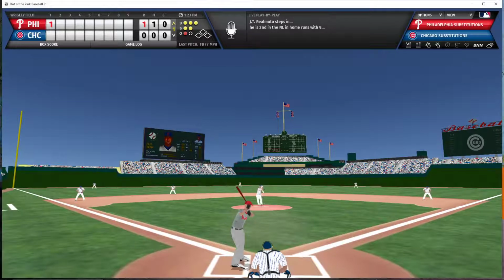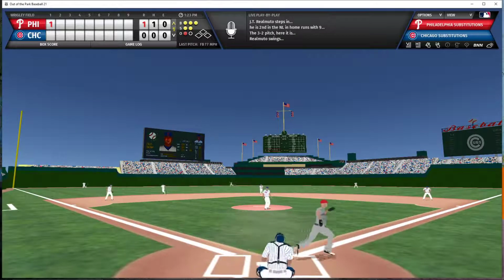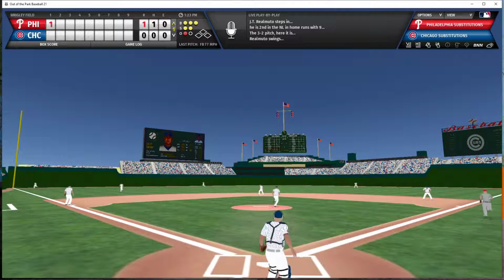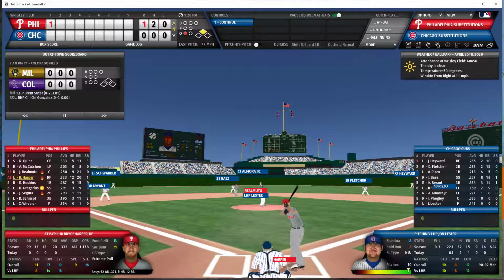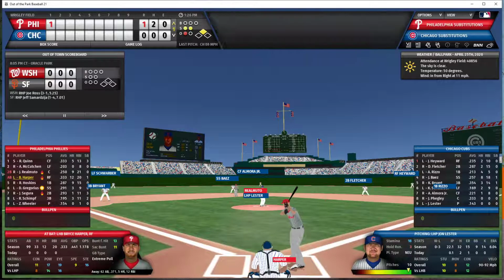With a full count, Lester comes to the plate. That'll be a base hit into left. That's going to get all the way down into the corner. Schwarber chases, throws it back into the cutoff man. Realmuto stands into second with a double. And the Phillies have a runner on second, 1 out, and Bryce Harper is the batter.